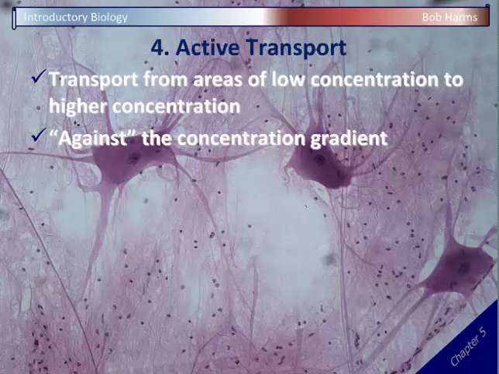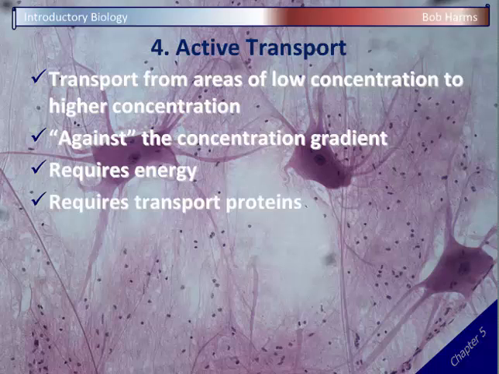And the analogy here is if you're going uphill on your bike, right? If you're going downhill, we said that's passive. Gravity does the work. If you're going uphill, though, you're going against that force. You have to add energy. The exact same thing applies here. In active transport, we're kind of going uphill. We're going against that concentration gradient, and so cells have to spend energy to make this happen. Okay? In addition to that, cells also need those transport proteins, and so it's a combination of energy and transport proteins to work as pumps that are going to allow active transport to occur in cells.